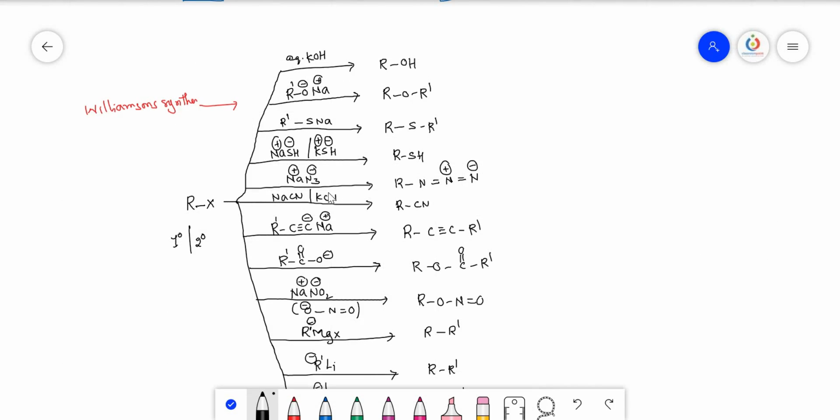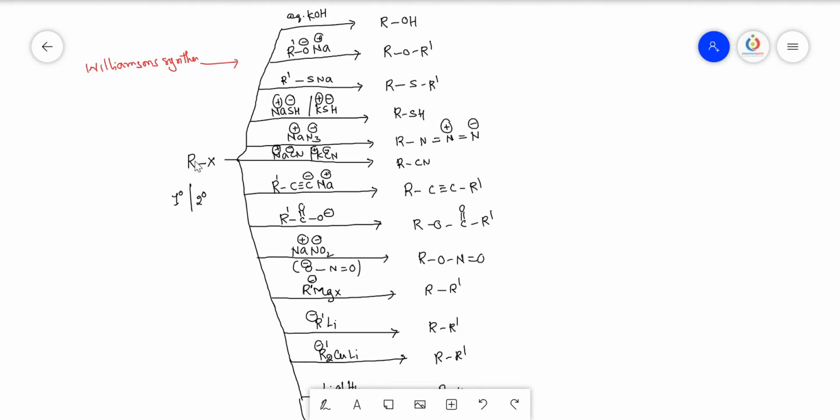Carbon carries negative charge, potassium carries positive charge. Here carbon carries negative charge, sodium carries positive charge. So there is no bond, only an attractive force, so that the carbon can easily attack the alkyl halide and develop a new carbon-carbon bond. So this is an example for the formation of a new carbon-carbon bond.